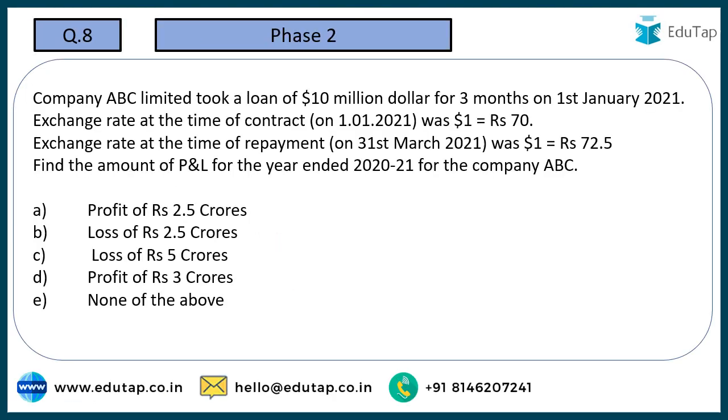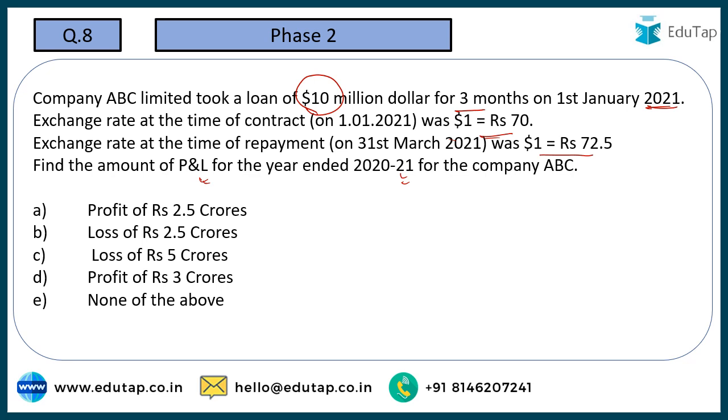Coming to the next one, company ABC Limited took a loan of $10 million for 3 months on 1st January 2021. Exchange rate at the time of the contract, it was $1 is equal to 70. At the time of repayment, it was $1 is equal to 72.5. Find the amount of profit and loss for the year 2020-21 for the company.